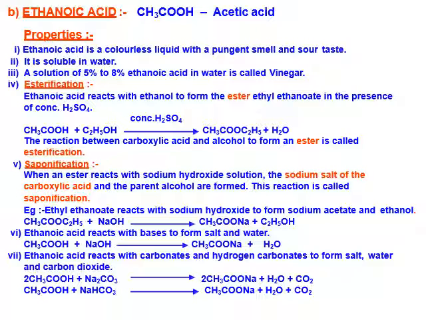Second reaction is saponification. When an ester reacts with sodium hydroxide solution, the sodium salt of carboxylic acid and the parent alcohol are formed. This reaction is known as saponification, used for formation of the soap. Example: ethyl ethanoate reacts with sodium hydroxide to form sodium acetate, CH3COONa, and ethanol, C2H5OH.